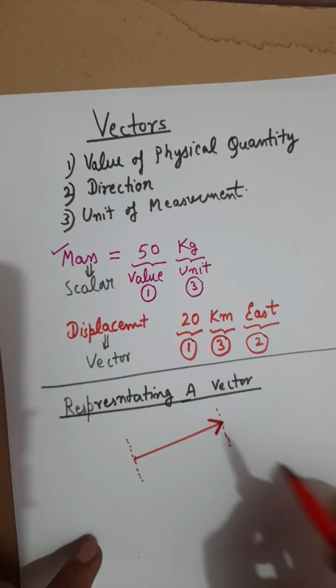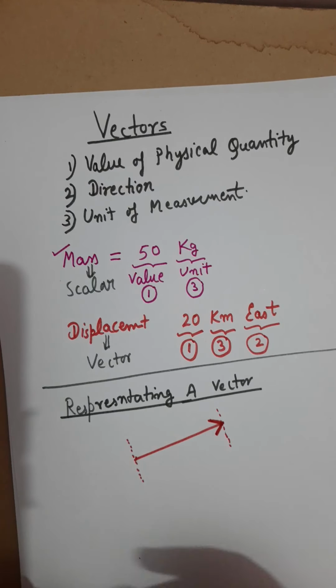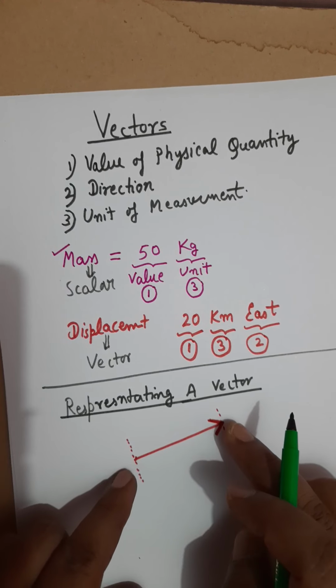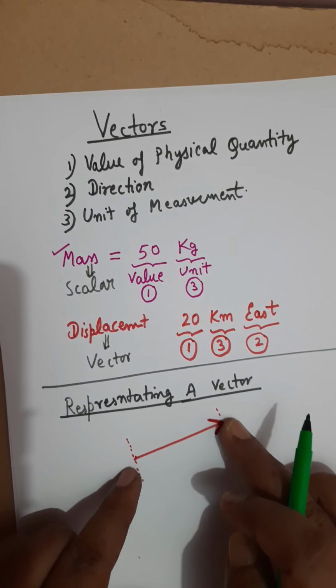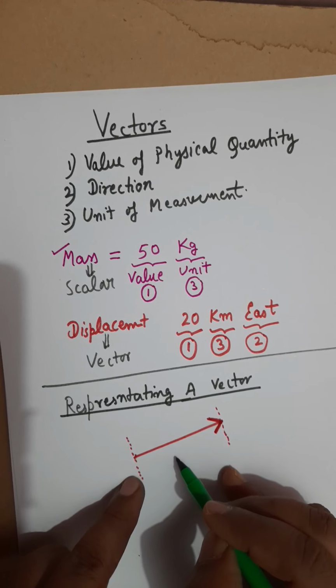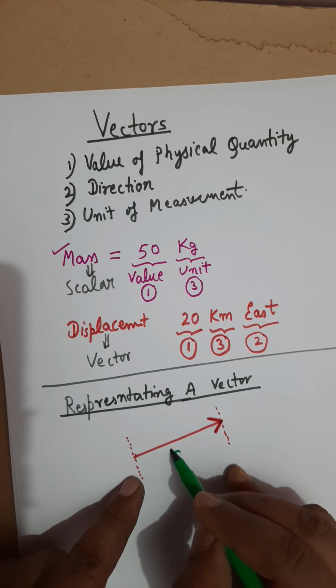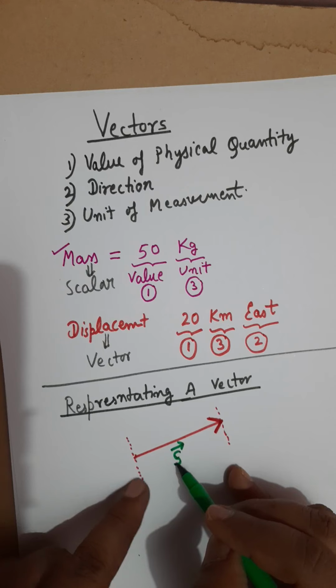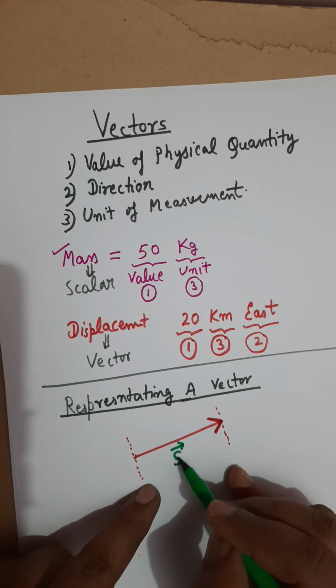Suppose that by this arrow you are representing a vector denoted by capital S. You will put a small arrow on the alphabet which represents our physical quantity.